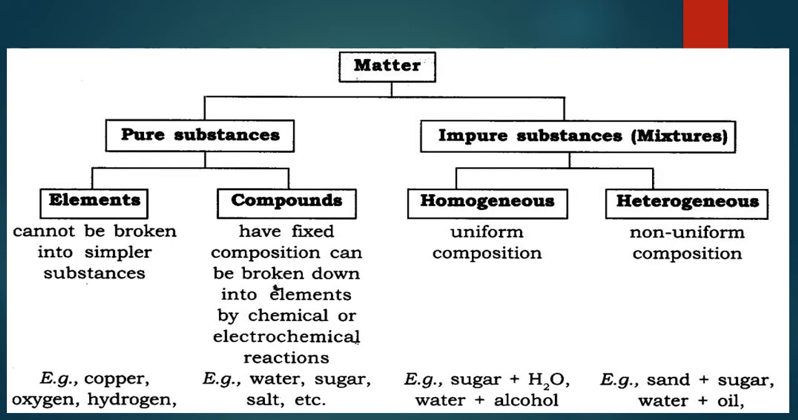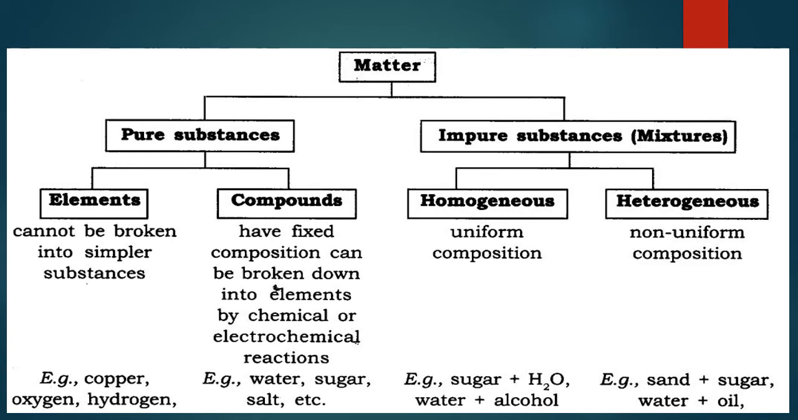We know the formula of water is H2O. In water, hydrogen atoms and oxygen atoms are combined in the ratio of 2:1. Sugar is a compound, salt is also a compound. In sugar, carbon, oxygen, and hydrogen are found in a definite ratio. Even in salt, NaCl, sodium chloride, they are in the ratio of 1:1. They contain a single kind of particle. They show the same chemical nature.